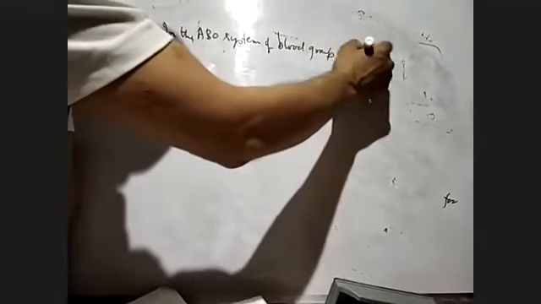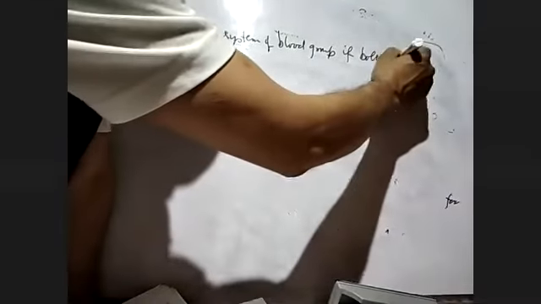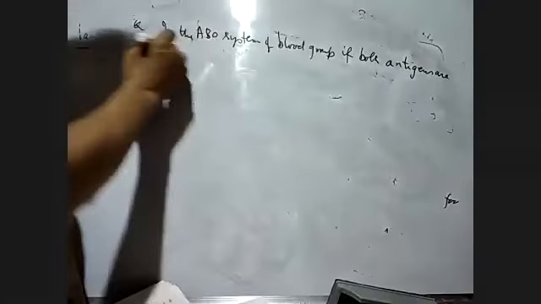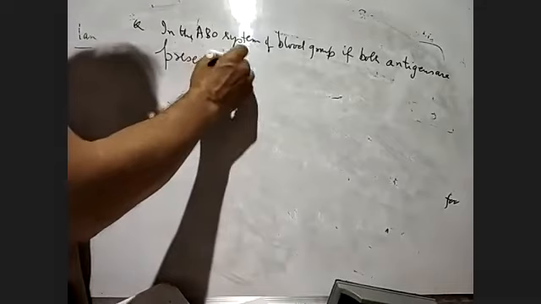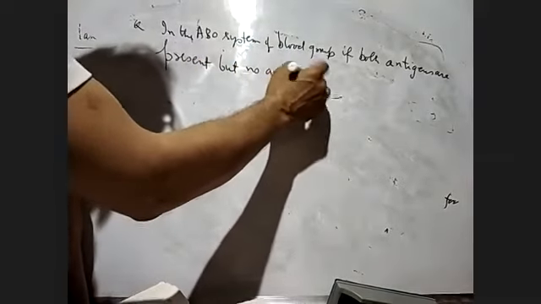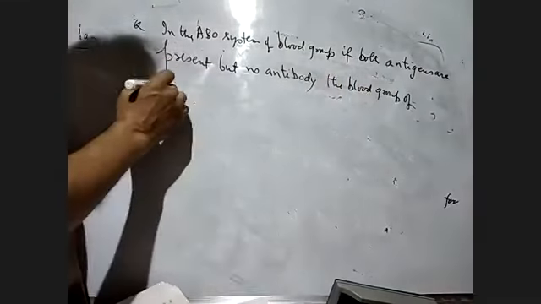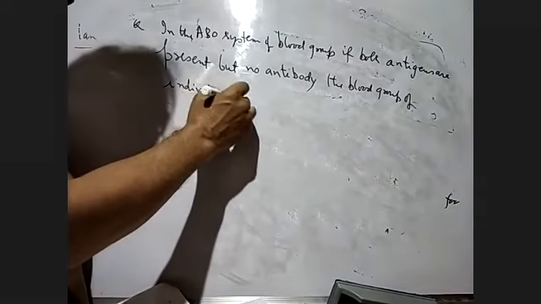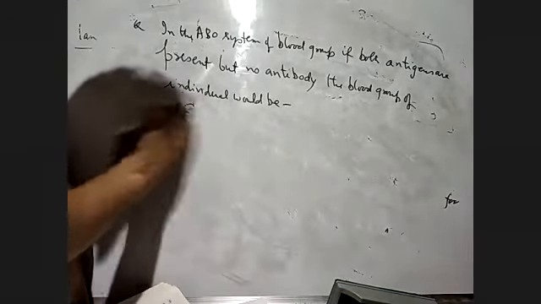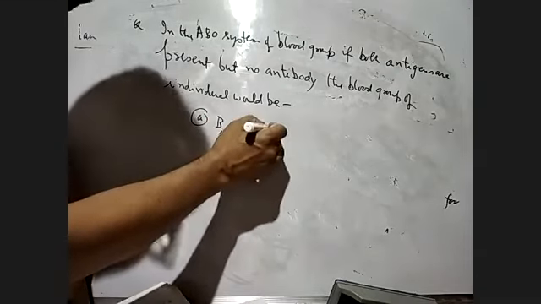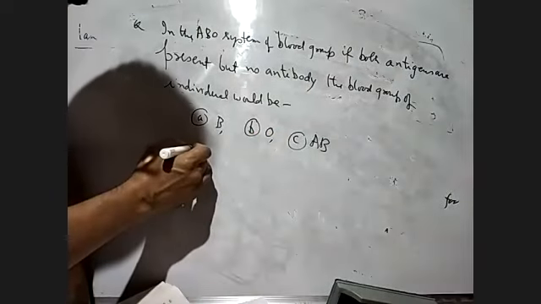If both antigens are present, but no antibody, the blood group of the individual would be: option A, O; B, AB; C, A; and D, B.